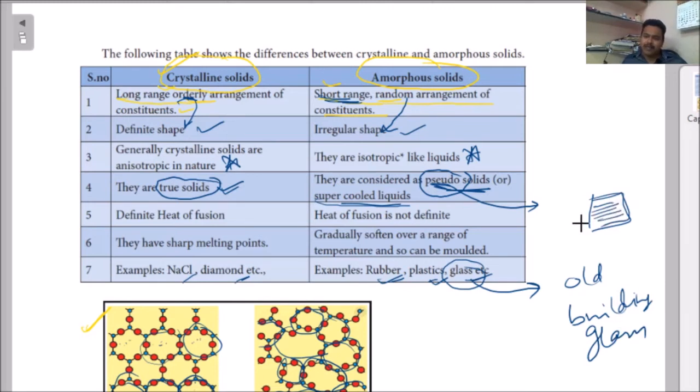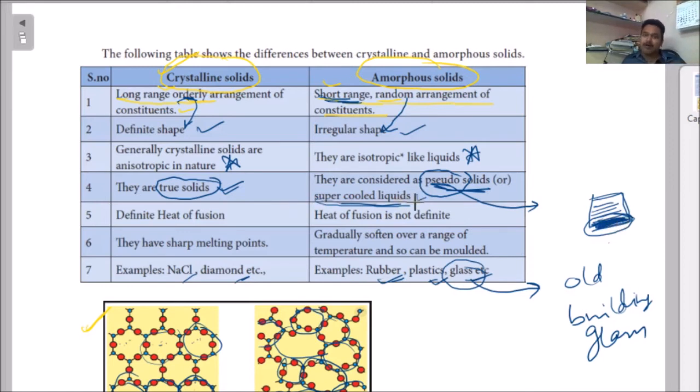After some years, when you observe, the bottom part of the glass becomes thick, because the glass substance is going to flow down. That is a flowing nature. That is why this is called a supercooled liquid.